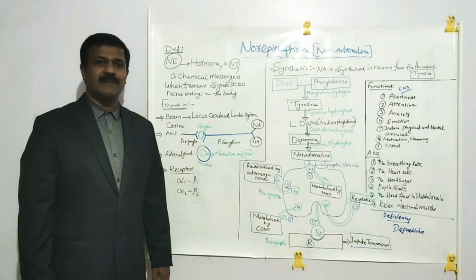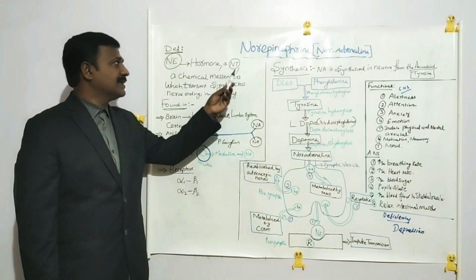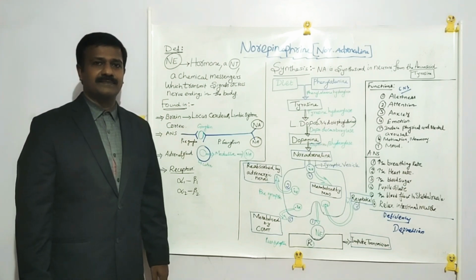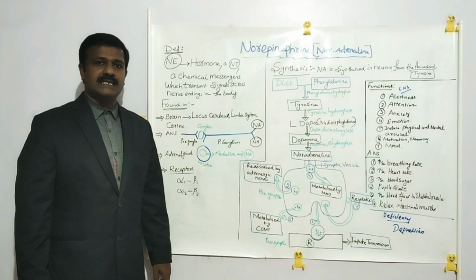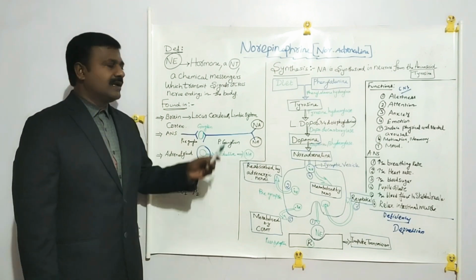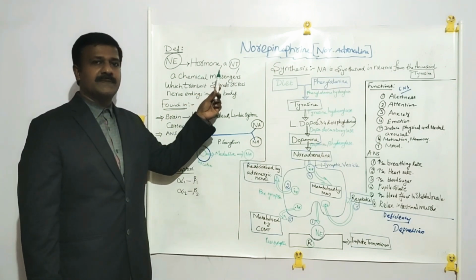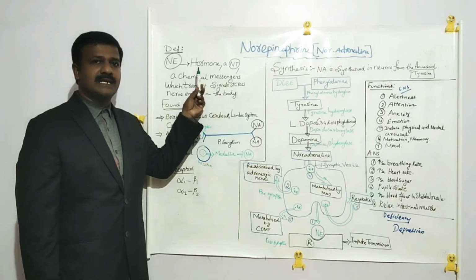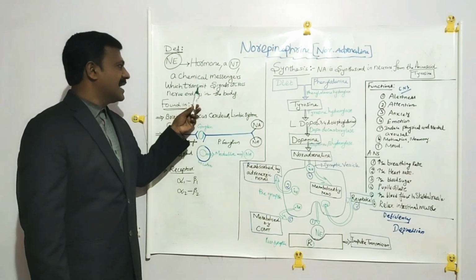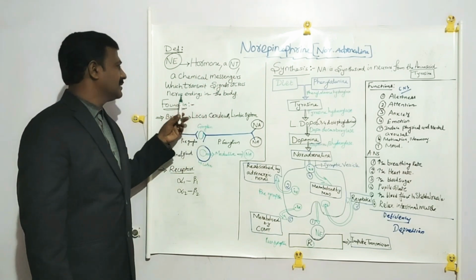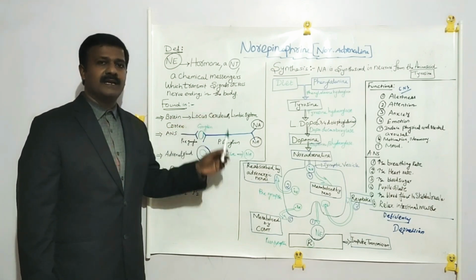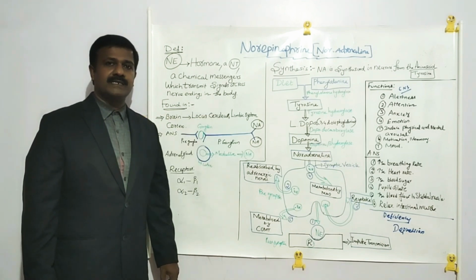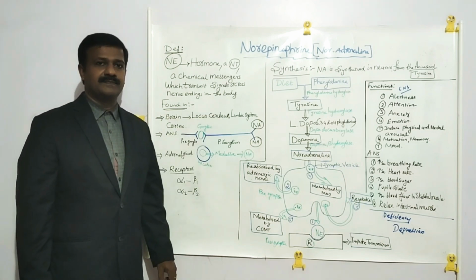In this video I am going to explain about the neurotransmitter norepinephrine. It is otherwise called noradrenaline. First of all, what is norepinephrine? Norepinephrine is a neurotransmitter or chemical messenger, and it is also called a hormone, which transmits signals across the nerve endings in the body. That means norepinephrine transmits the impulses between the neurons.